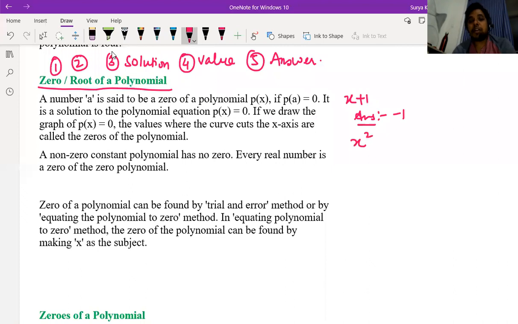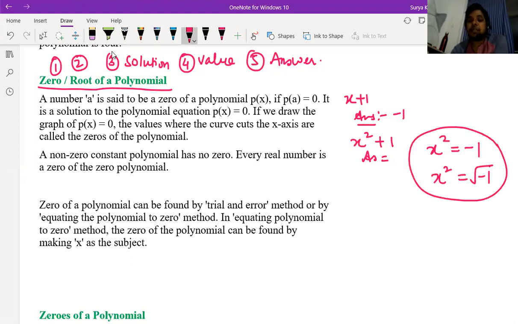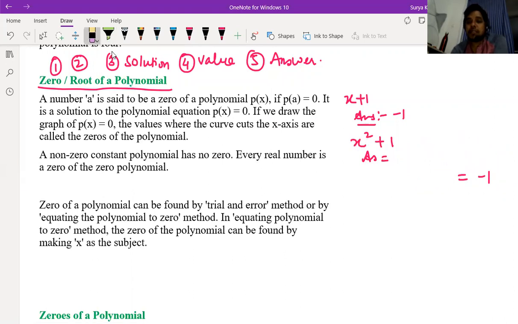Suppose you are writing x to the power 2 plus 1 is equal to something. Then what is the answer for this? We can't solve this one, because x square would be minus 1, and you can't take the root of minus 1, right, children? So this is not the answer. So it should be minus over here. If they give minus here, then what is the answer for this? Plus 1 and minus 1.